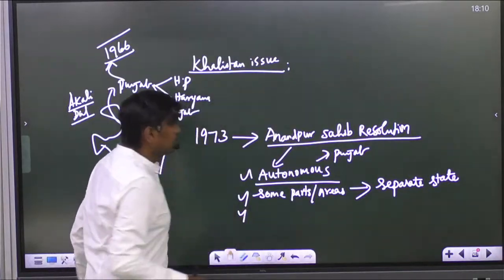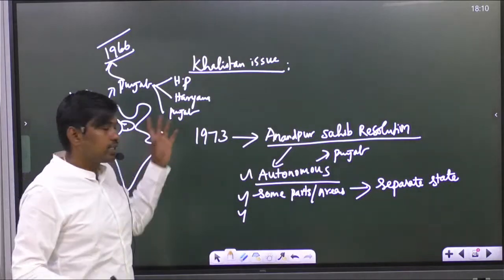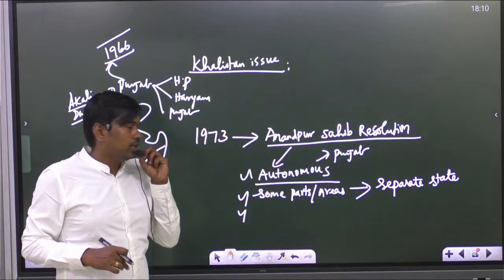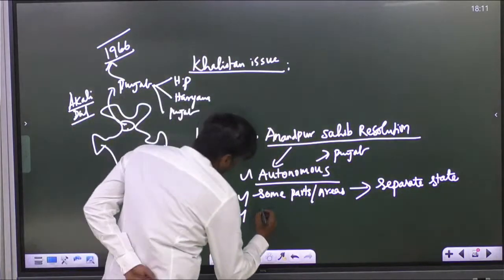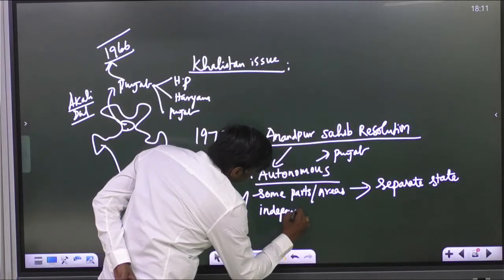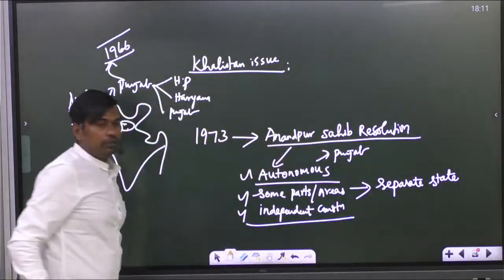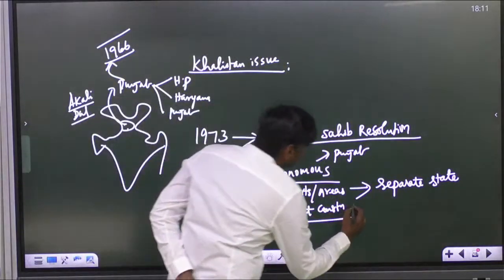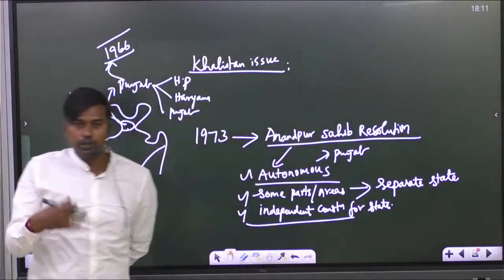And the third thing, the Akali Dal party especially requested that an independent constitution should be formed for the state of Punjab, that we should allow them to create.